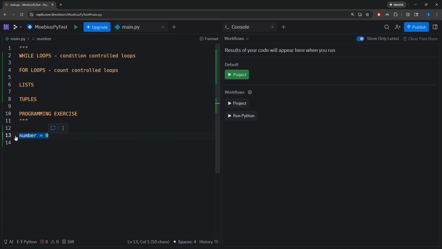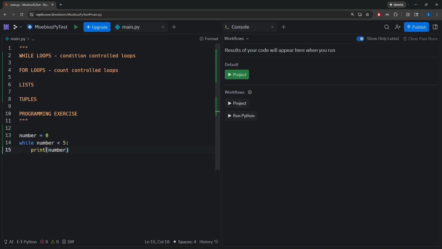So first things, I'm going to create a variable called number. And I'm going to write our first while loop. As you can see, while is another keyword, a reserved word, so we can't use this in any other setting than to create a while loop. And if we change this to an if statement, you can see that the syntax of writing an if statement versus a while loop is simply swapping out the keyword if with while. So I still have the same condition, I still have the same colon. I'm going to print the number within the while loop.